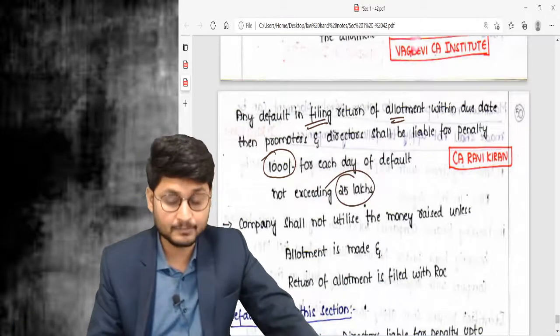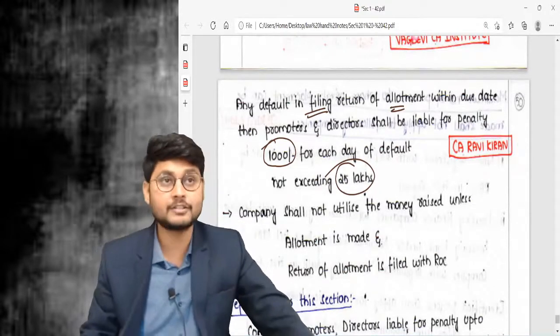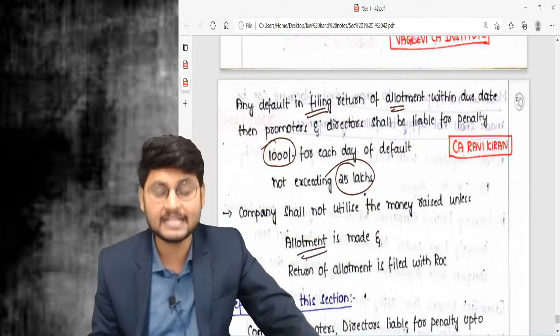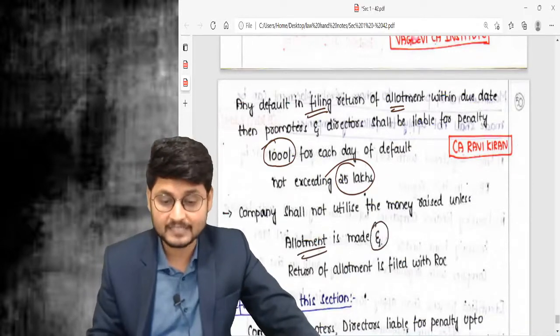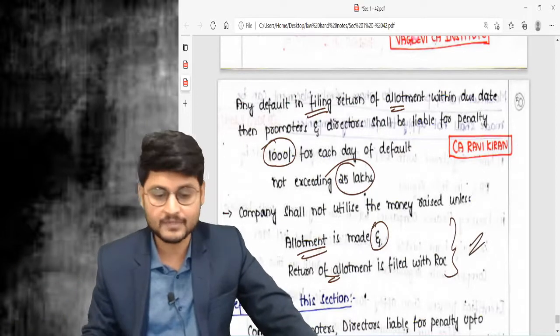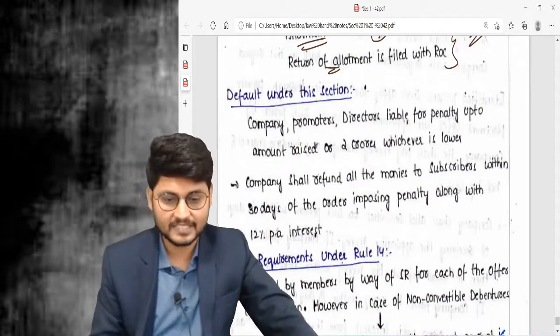And a beautiful point: after getting the application money, can the company use it? It can use the application money only when the allotment is made and, after allotment, the return of allotment has also been filed with ROC. If these two conditions are satisfied, then the company can use the money. Next point, default under this section.